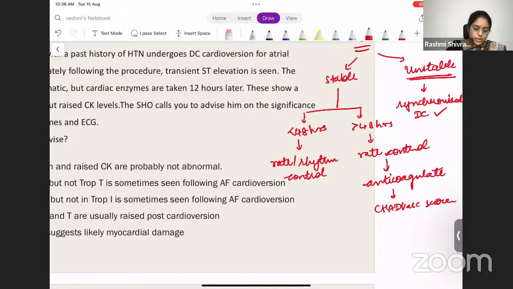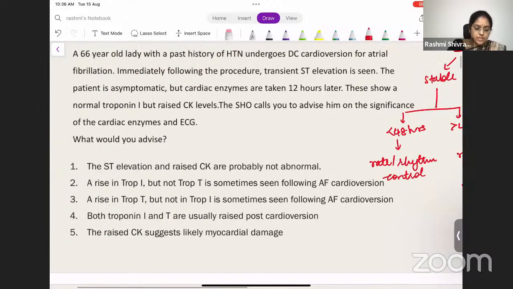Okay. So in this patient, the patient has undergone DC cardioversion. That means the patient was unstable at the time of presentation. So you give a shock to the patient. You cardiovert the patient. What happens at that time? There will be mild ST segment elevation changes. A normal ST elevation can be seen, which will be transient, and this is a normal finding.